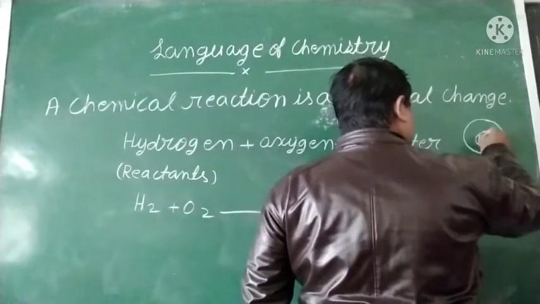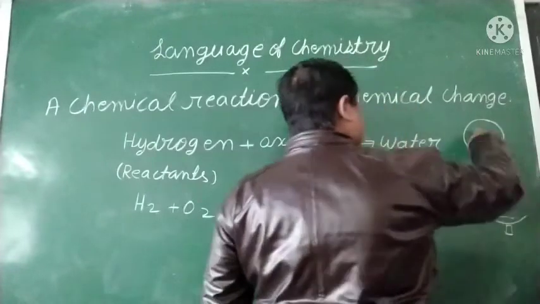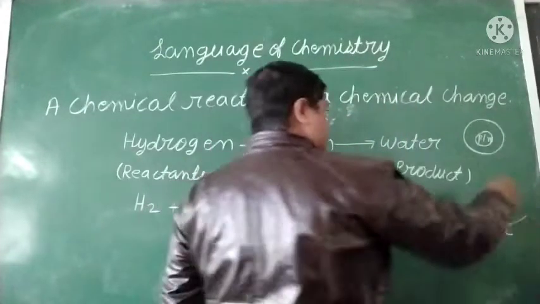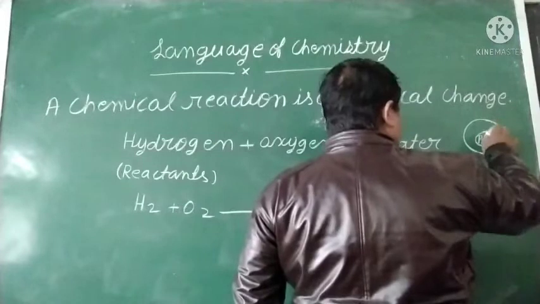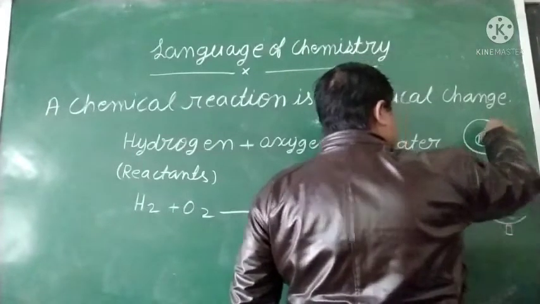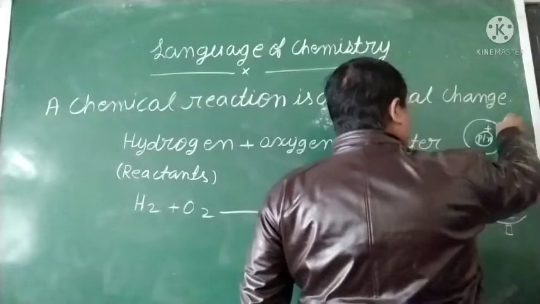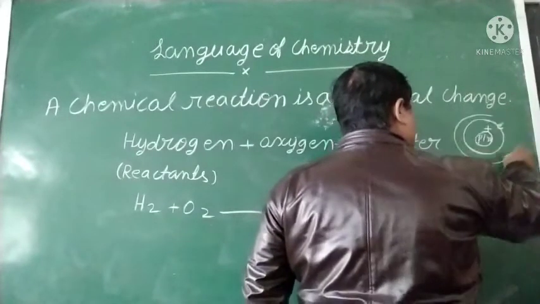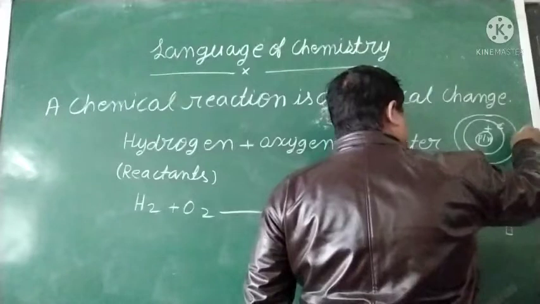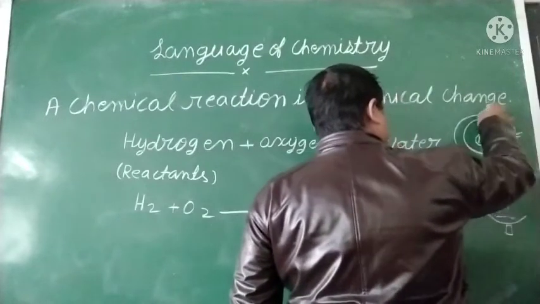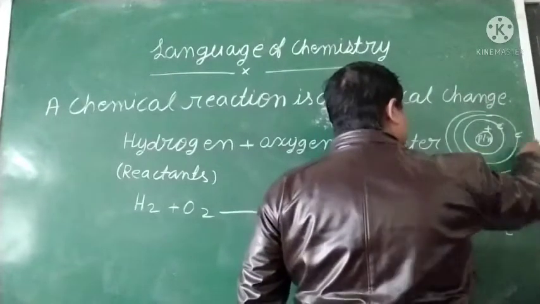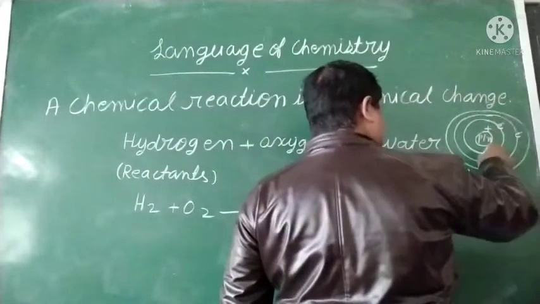The proton and neutron are present in the nucleus, because the neutron has no charge, zero charge, and the proton has positive charge. That's why the whole nucleus is positive, and the electron has negative charge. It revolves around the nucleus. We discuss their properties in the higher classes.